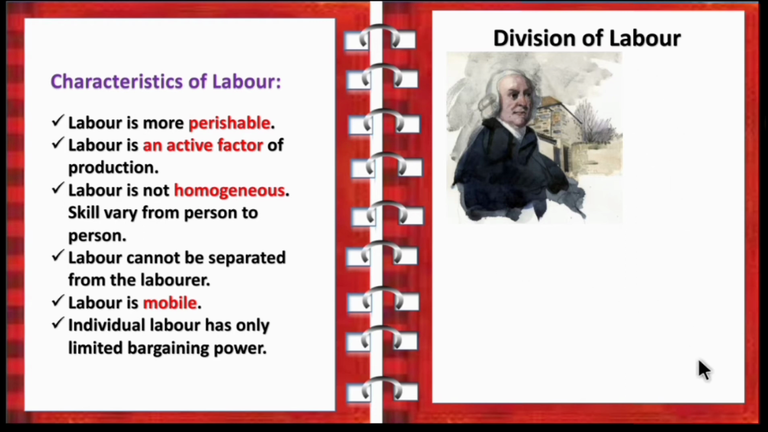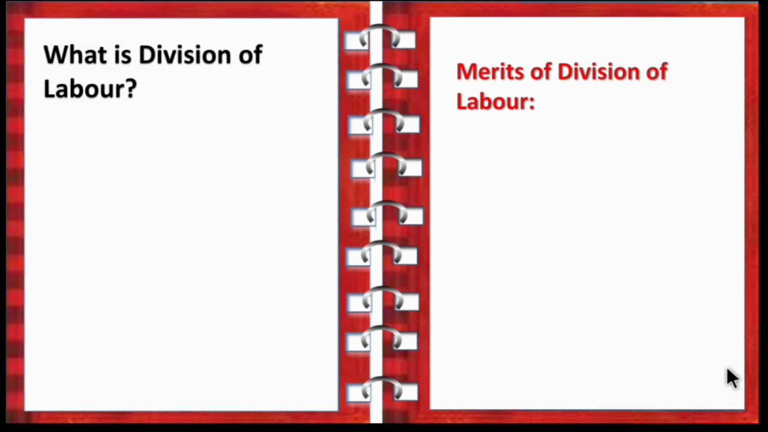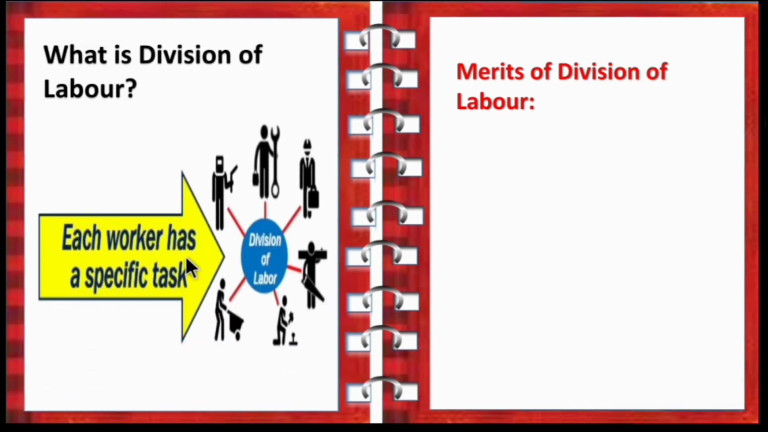So now let's move on to division of labor. So this concept, that is the division of labor concept, was introduced by Adam Smith. He is also known as the father of economics. In his book, An Enquiry into the Nature and Causes of Wealth of Nations. So this concept was introduced by Adam Smith in the book An Enquiry into the Nature and Causes of Wealth of the Nations. So let's move on to the definition of division of labor. So each worker has a specific task. So division of labor means assigning a specific task for each worker, dividing the work among the workers. So that is known as division of labor.